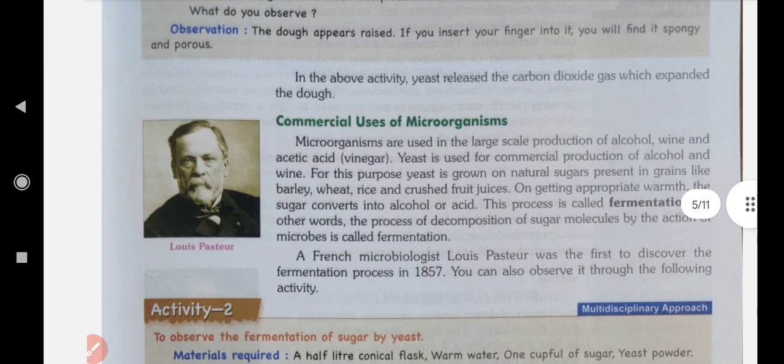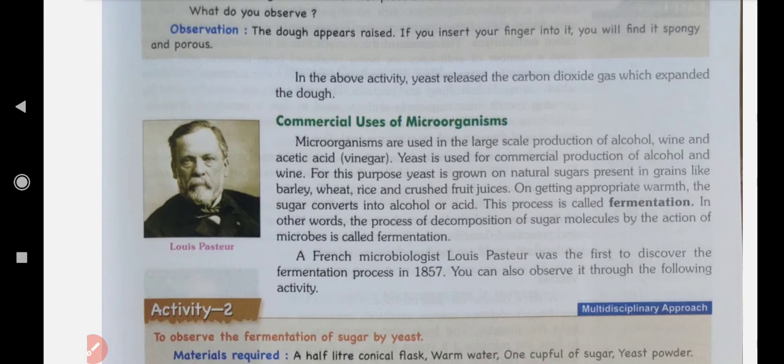Then, commercial uses of microorganisms. Microorganisms are used in the large scale production of alcohol, wine and acetic acid, means vinegar. Yeast is used for commercial production of alcohol and wine. For this purpose, yeast is grown on natural sugars present in grains like barley, wheat, rice and crushed fruit juice. On getting appropriate warmth, the sugar converts into alcohol or acid.